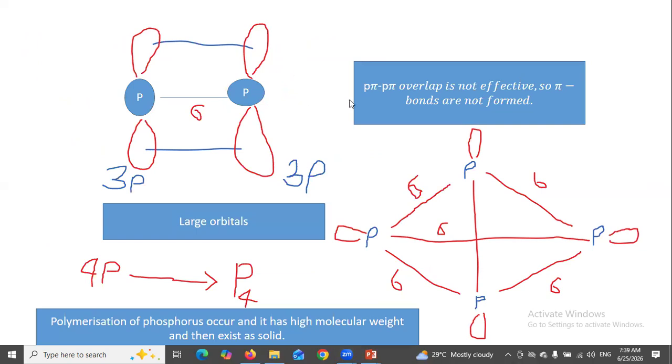In case of phosphorus, p pi-p pi overlap is not effective, so pi bonds are not formed. Polymerization of phosphorus occurs. It has high molecular weight and exists as a solid.